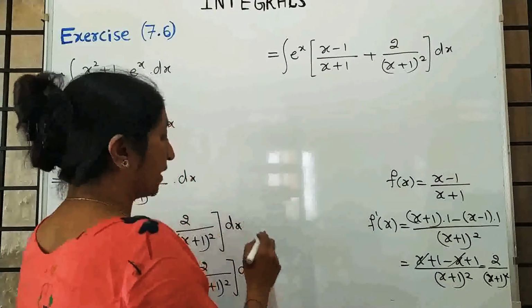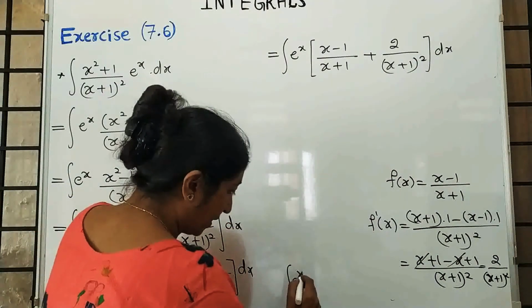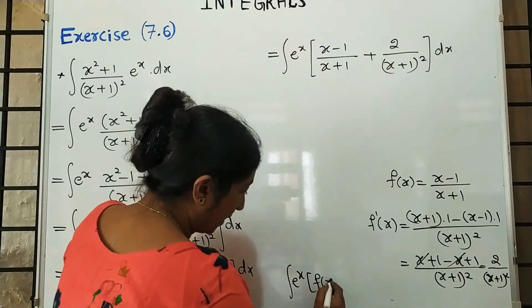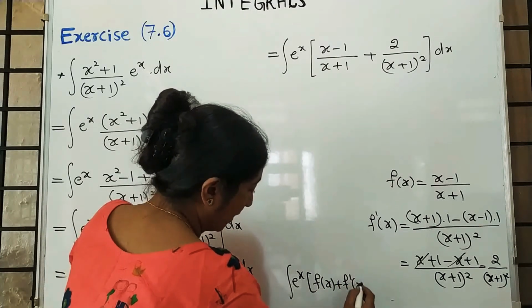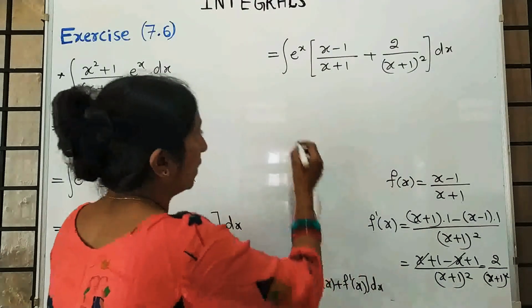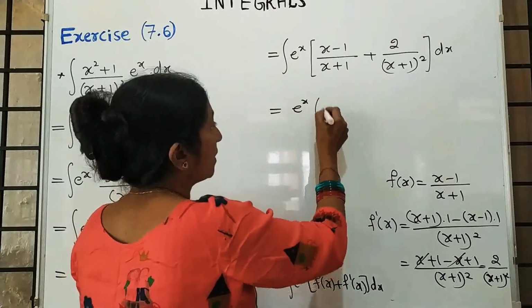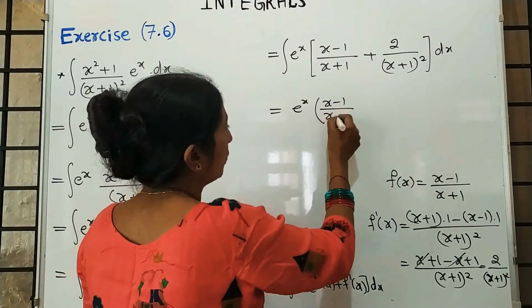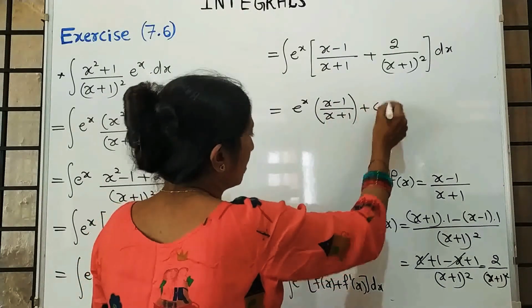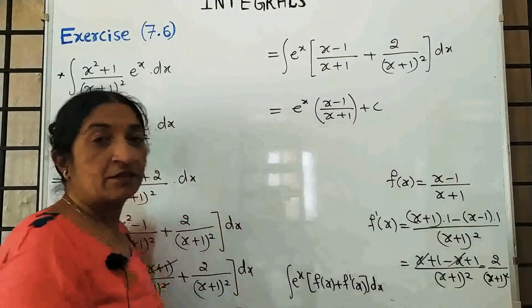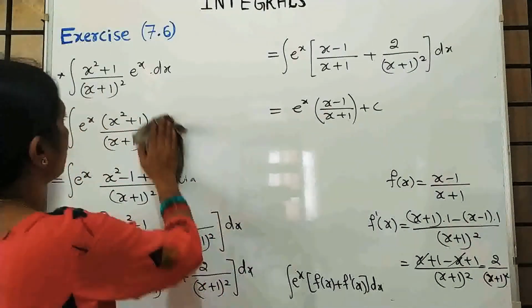Now which formula are we remembering? e raised to x in the bracket f of x plus f dash of x. Our answer is e raised to x into f of x, where f of x is x minus 1 upon x plus 1, plus c. See, is it simple or what? Yes. Moving to the next homework question.